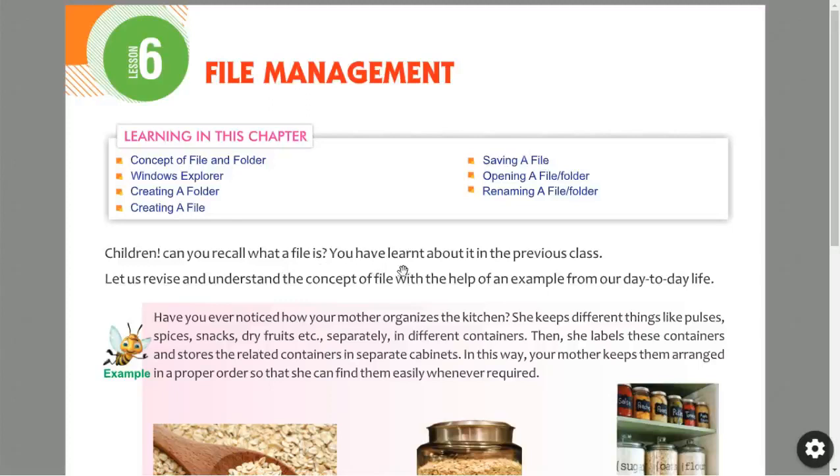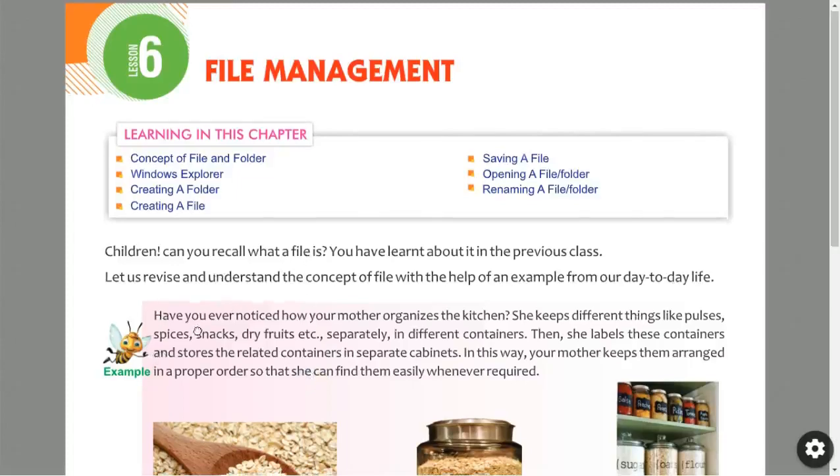Can you recall what a file is? You have learned about it in the previous class. Do you remember anything about that file or folder? If you do not know also, no need to worry. We'll learn once again in this chapter also. Let us revise and understand the concept of file with the help of an example from our day-to-day life. So that example is related to our regular life, and by referring to that example we'll try to understand what is file and what is folder.